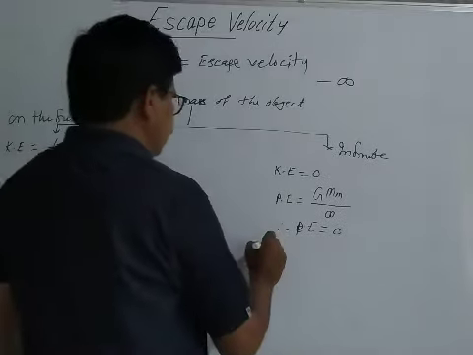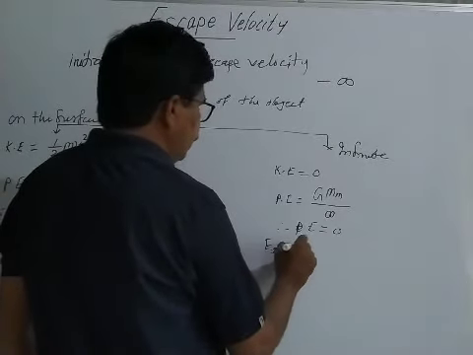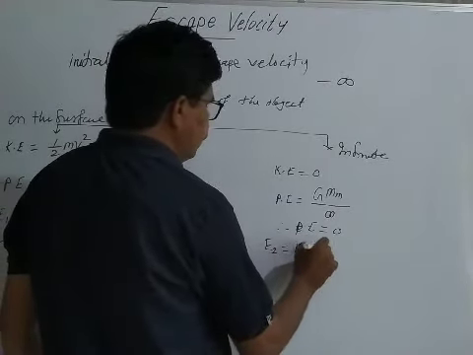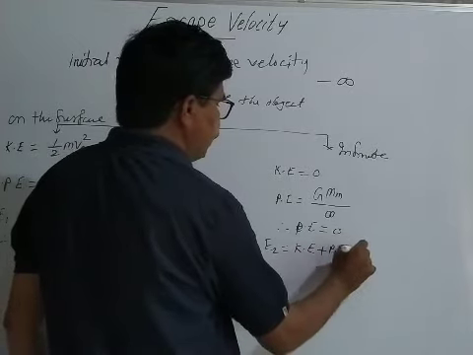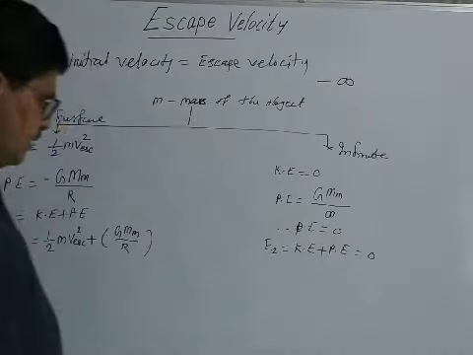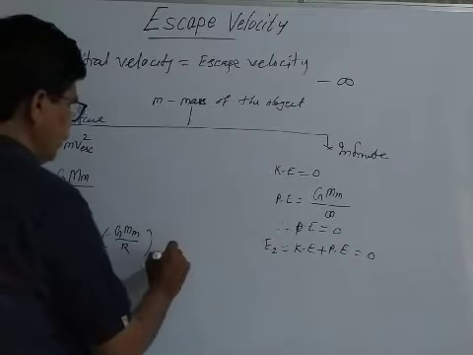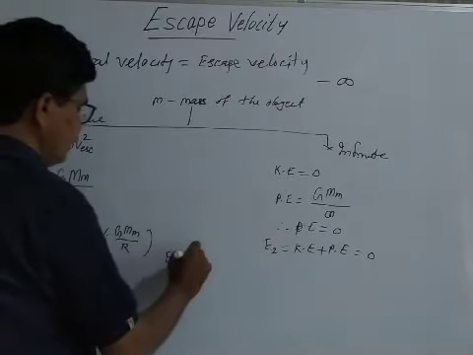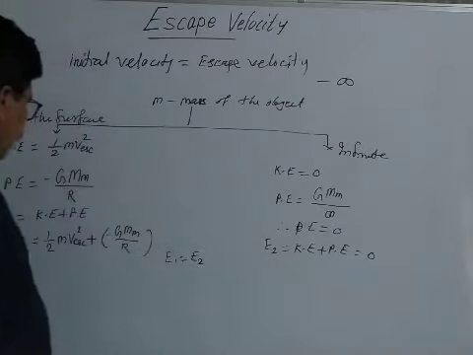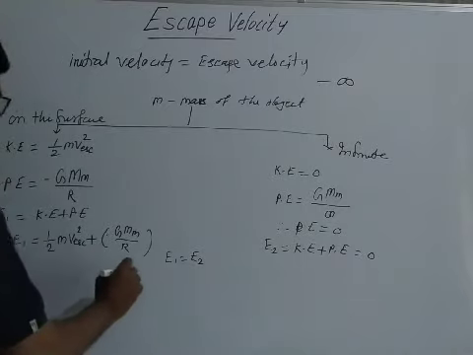At an infinite distance, the total amount of energy E2 is equal to kinetic energy plus potential energy. At infinite distance, it becomes zero. And according to the law of conservation of energy, E1 is equal to E2. Put the values of E1 and E2 in it.